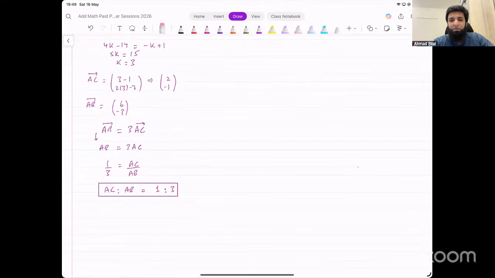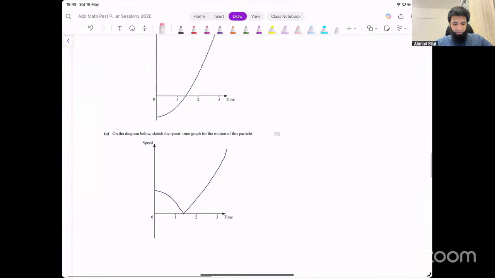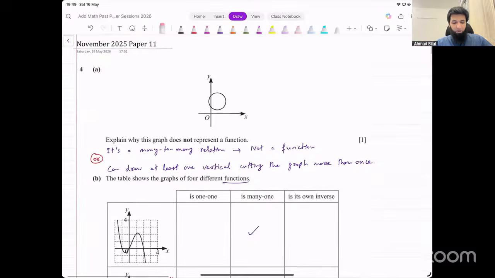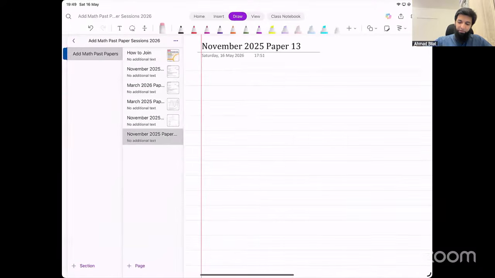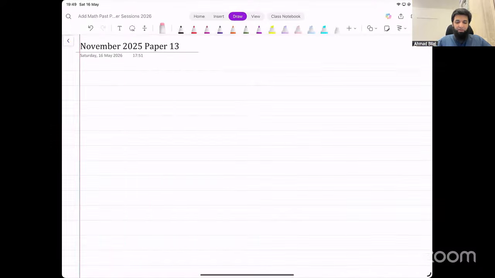Okay, that was the last question from this paper. Let's look at the next paper now. Next paper, this was November 25, paper 1-1. Now we're doing difficult paper questions from this one last paper, November 25, paper 1-3. Tomorrow we're doing difficult questions from all the June papers, inshallah. June 25, paper 1-1, 1-2, 1-3.